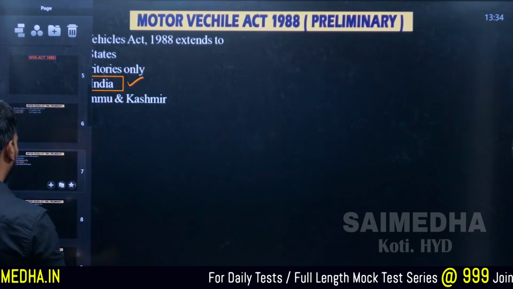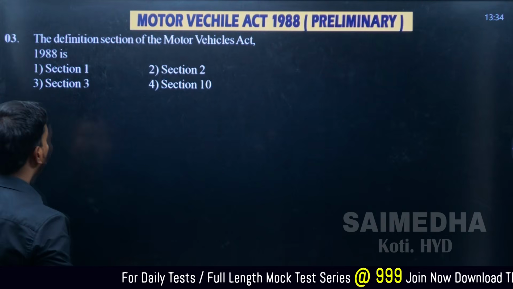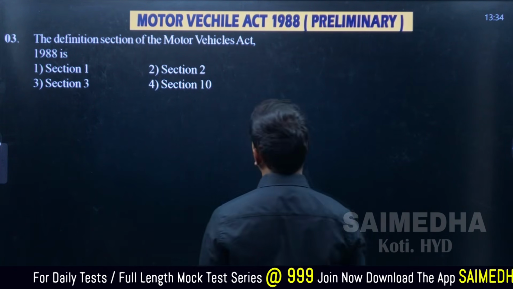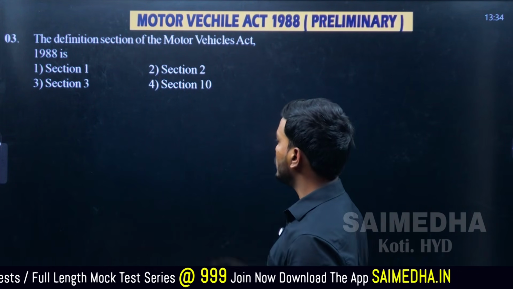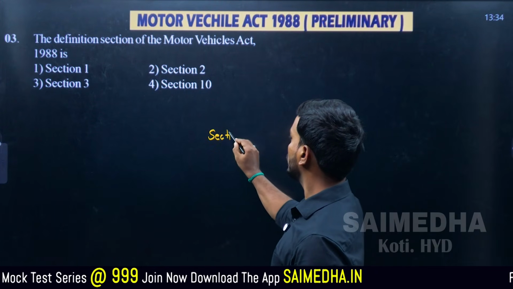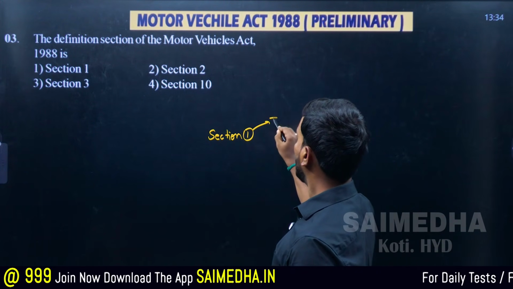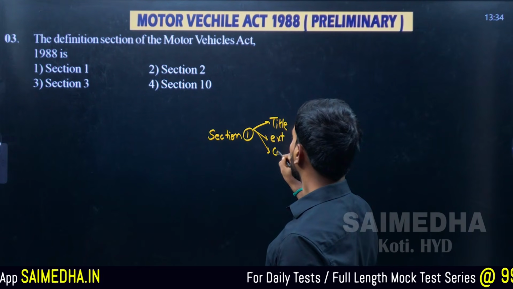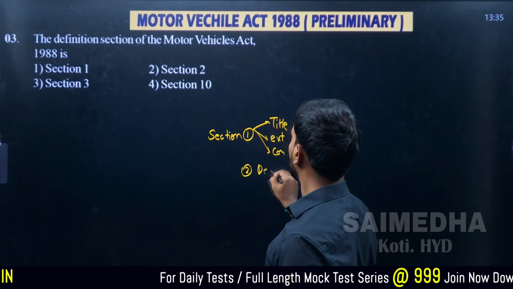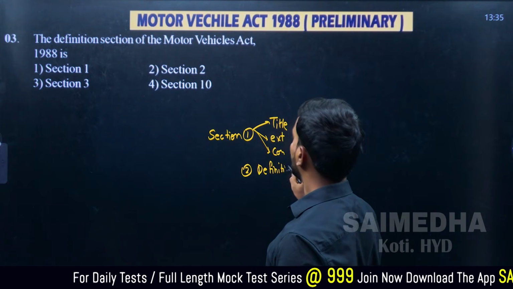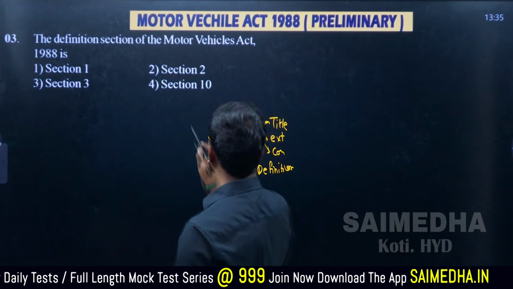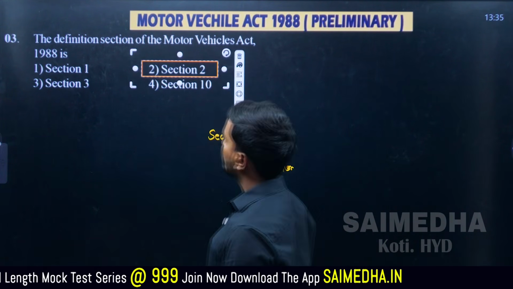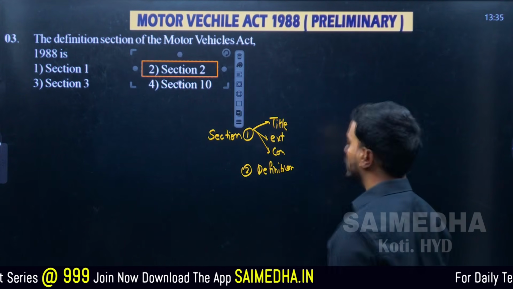The next question is question number 3: the definition section of the Motor Vehicle Act is. Just now we discussed that section 1 is talking about title, extent and commencement, whereas section 2 is talking about definitions. So section 2 should be the correct answer. Moving on to question number 4.